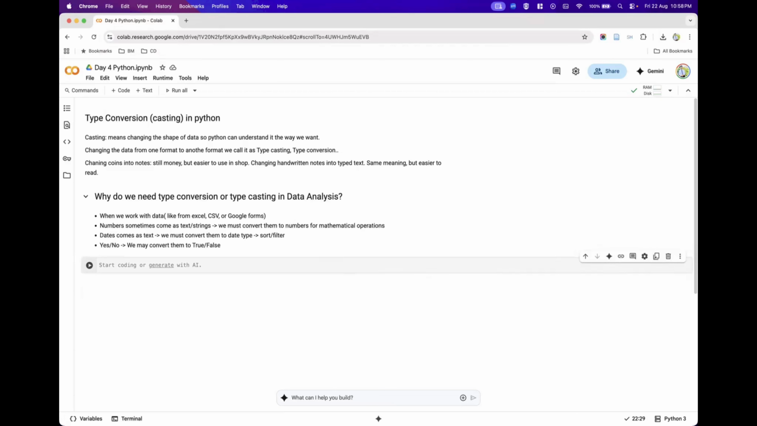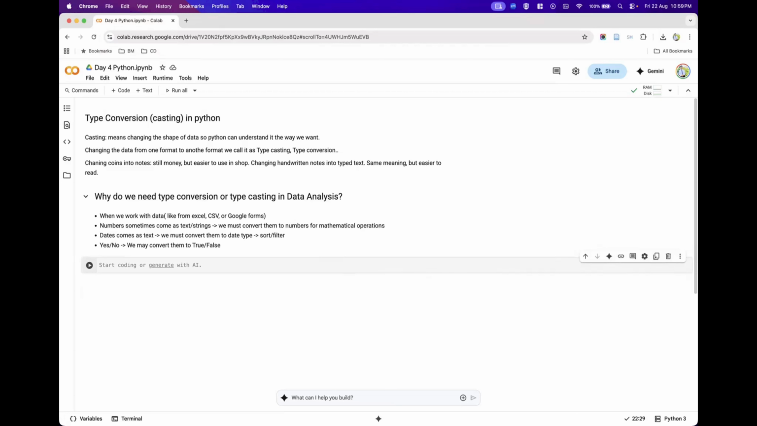The next very important thing here is that in data analysis, we will be predominantly working with dates. Sometimes the dates would arrive as text or as a string. We should convert that text or string into a date type, so that we can sort or filter and do a lot of operations on the date. And we might also receive yes or no for a particular response from a customer or feedback. This yes or no should be converted into the right data format. We convert yes into true and no into false. For this purpose, we need type conversion or typecasting in data analysis.